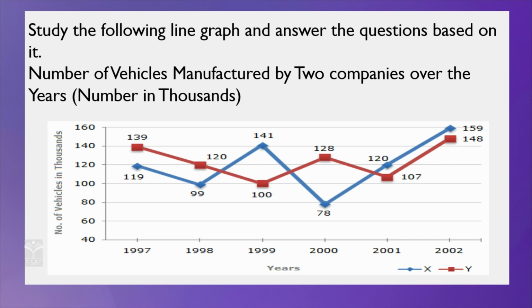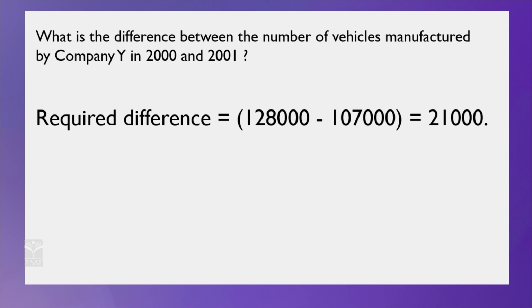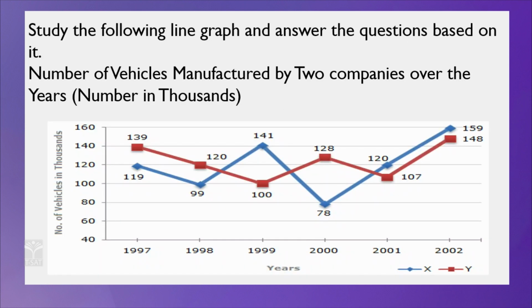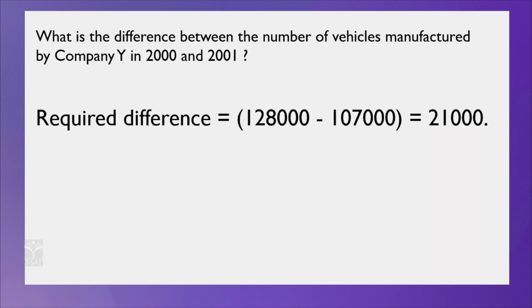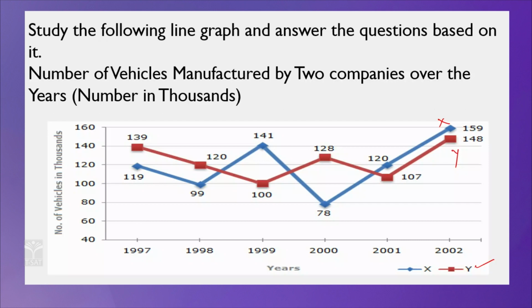So, what kind of question is asked in the examination, we will see. What is the difference between the number of vehicles manufactured by company Y in 2000 and 2001? There is X and Y. Y is the red color, this is the Y company and this one is the X company. So, you have to find the difference between 2000 and 2001 for the Y company.